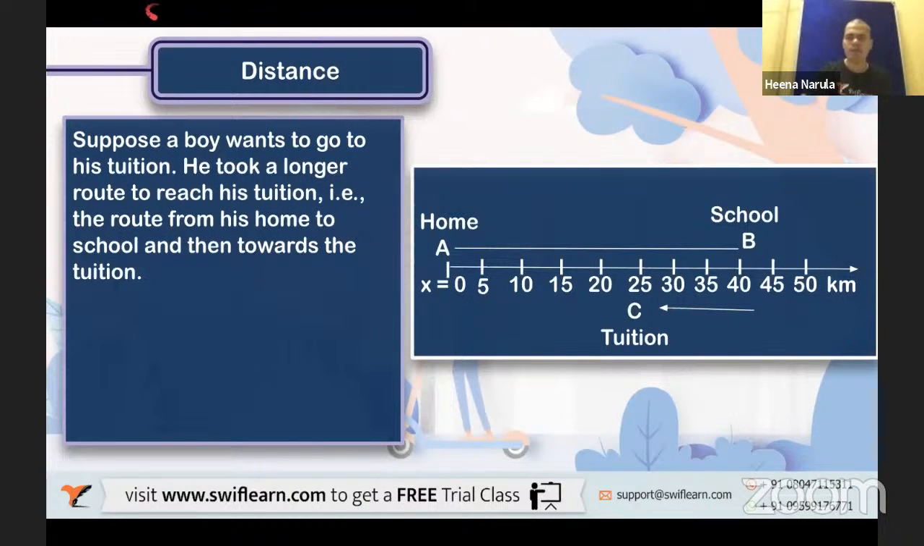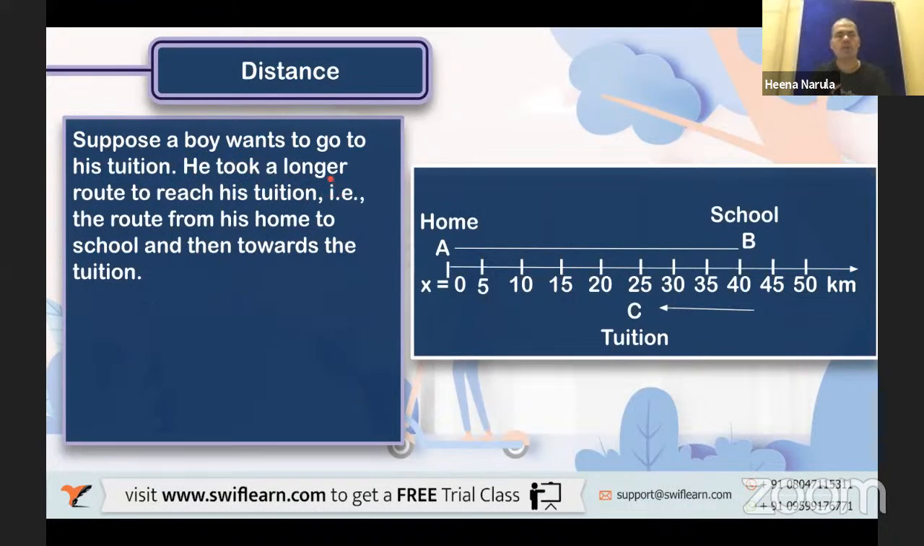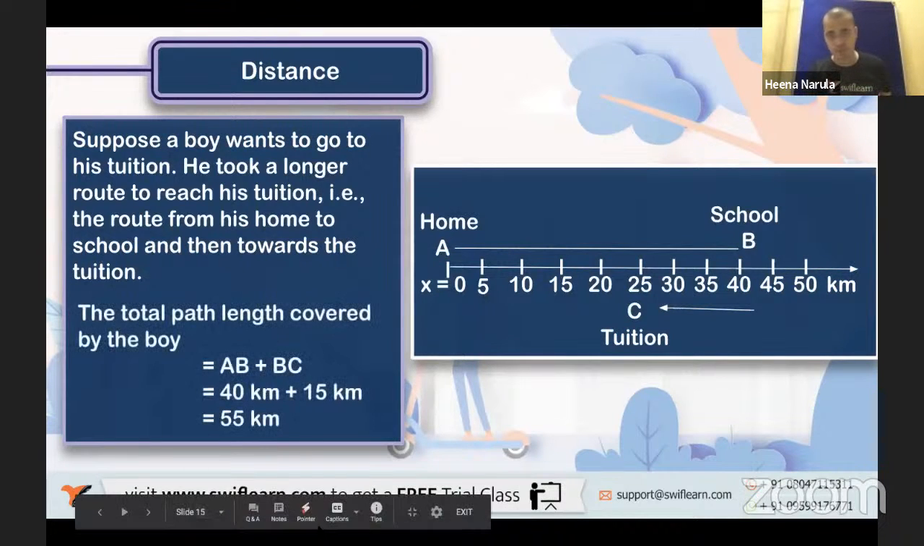So take an example here. Suppose a boy is there. He wants to go to his tuition, right? And he took a longer route to reach his tuition. That is the route from his home to school and then towards the tuition. Home to school and then school to tuition. That's the path he took.